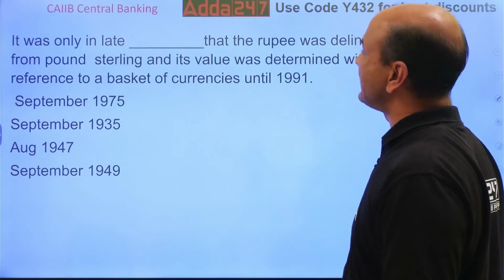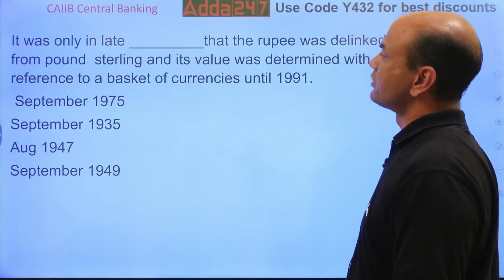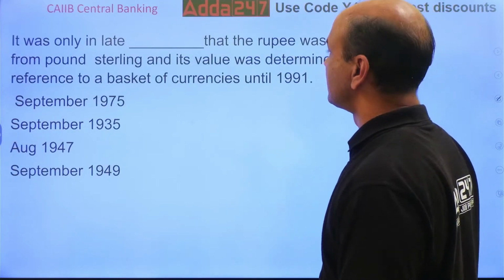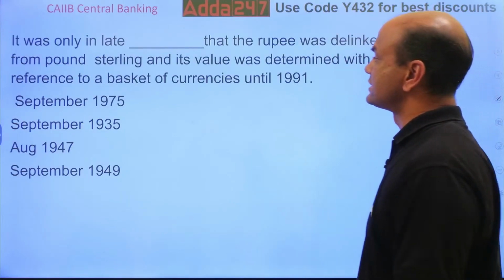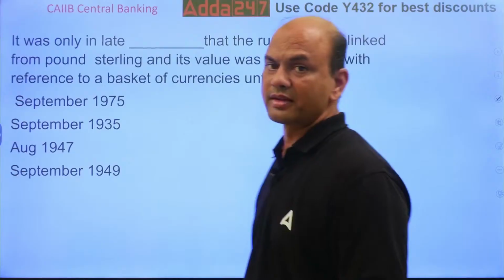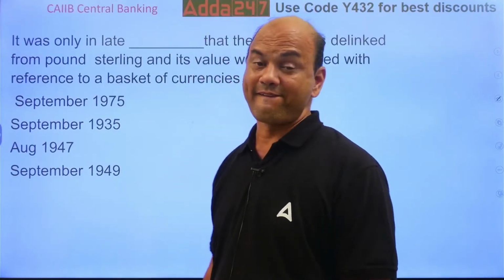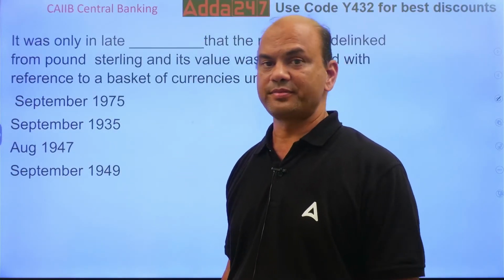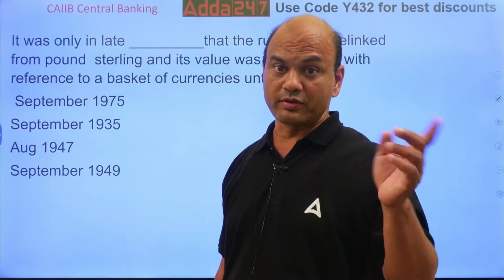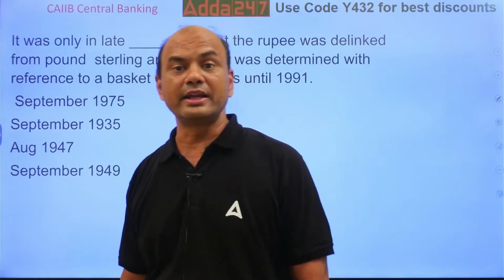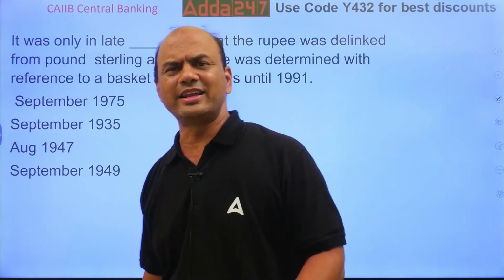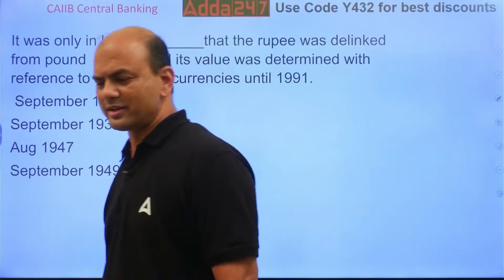It was only in late dash that the rupee was delinked from pound sterling and its value was determined with reference to basket of currencies until 1991. When was rupee delinked? We saw one question that rupee was linked to pound till 1975. So obviously in 1975 it might have delinked, isn't it?